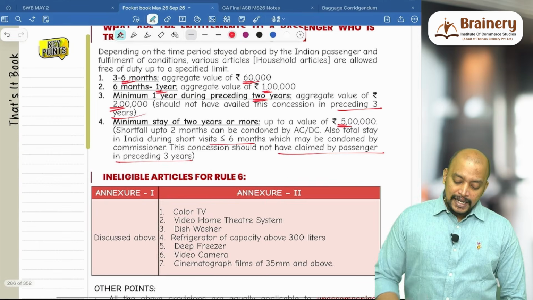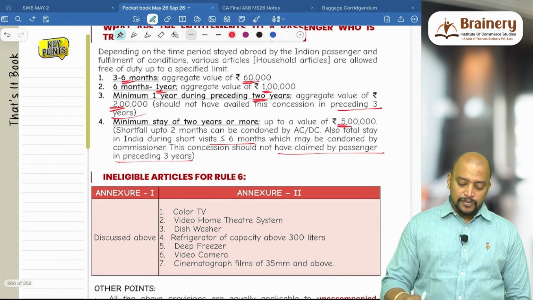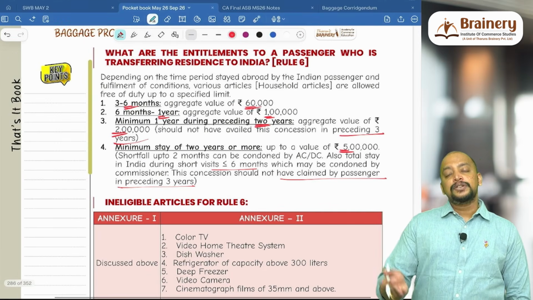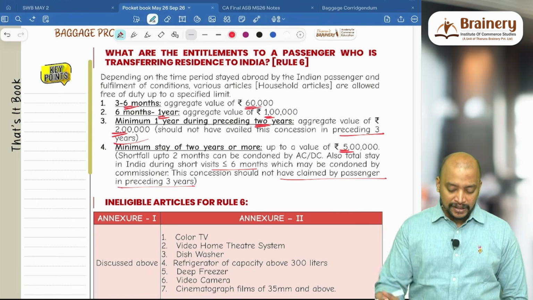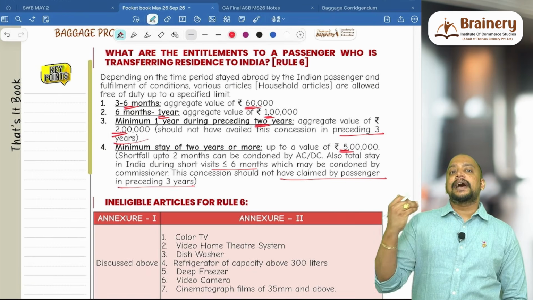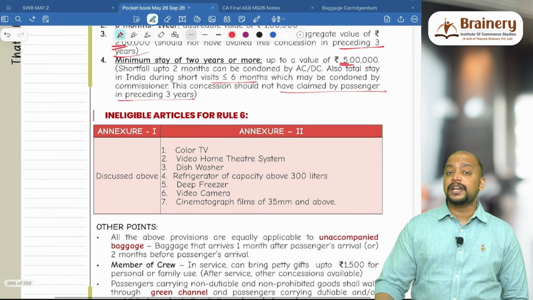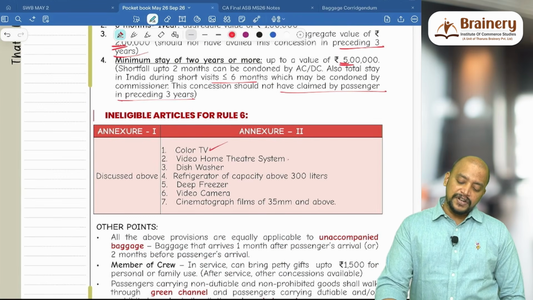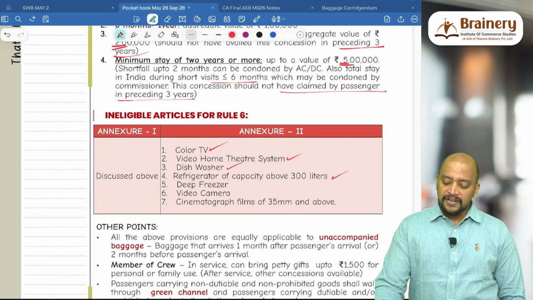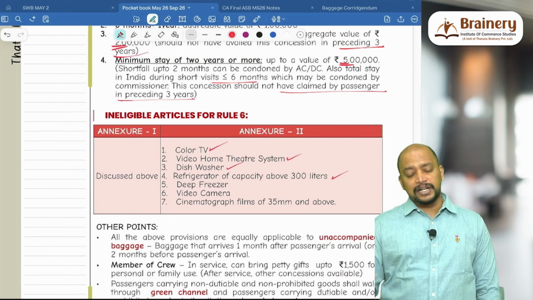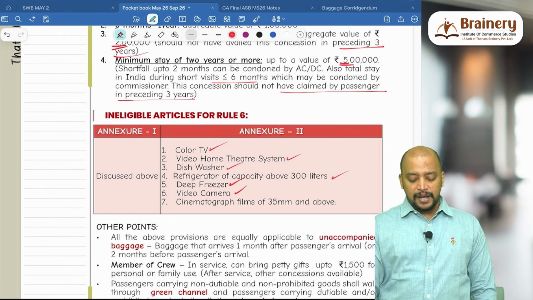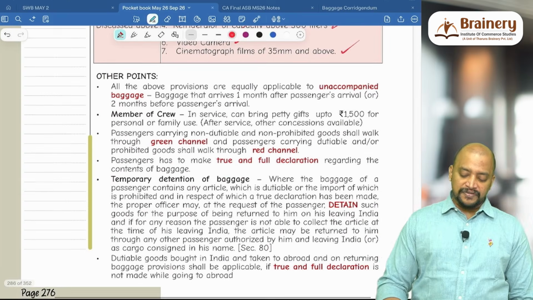And next, ineligible articles. Already we have seen what the ineligible articles in Annexure 1 are. So those articles are ineligible even for this particular purpose also. And Annexure 2 articles are ineligible even for this particular purpose. What are those Annexure 2 articles? Color TV, video home theater system, dishwasher, refrigerator above 300 liters (up to 300 liters they can), deep freezer, video camera, and cinematograph film of 35 mm and above.